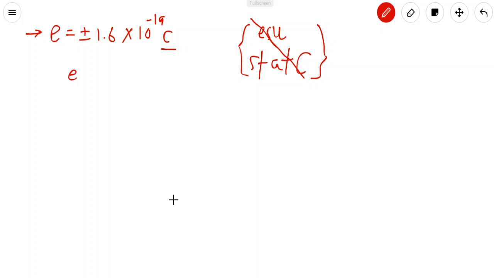So friends, in the previous part, we understood that the value of e is 1.6 × 10^-19 coulomb in magnitude. Whenever you are given the charge e, it is called the fundamental charge. Fundamental charge means the charge of either a proton or an electron, because the value is the same. And the unit we have seen is coulomb, which is the SI unit and is bigger.